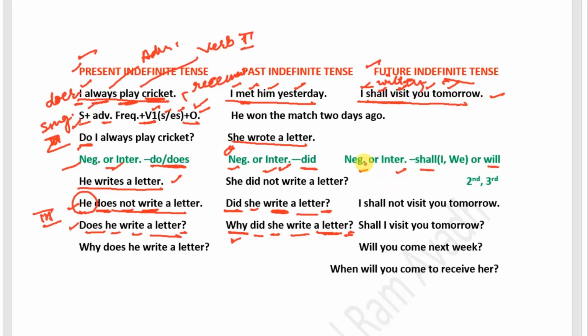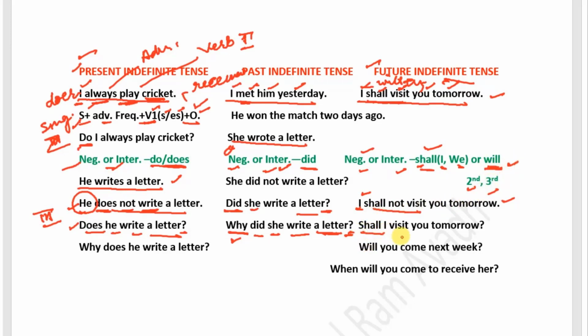It can be converted into negative by putting not between shall and first form of verb visit. I shall not visit you tomorrow. This is the negative sentence, and with I or we we always use shall, and with other persons, second or third, we always use will.